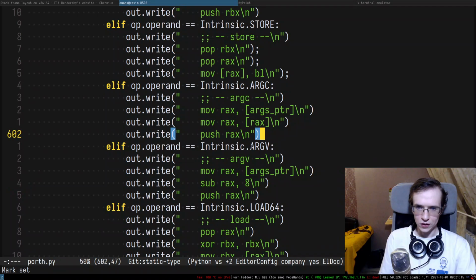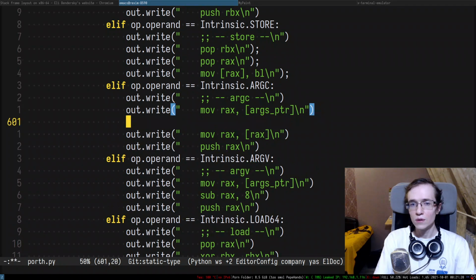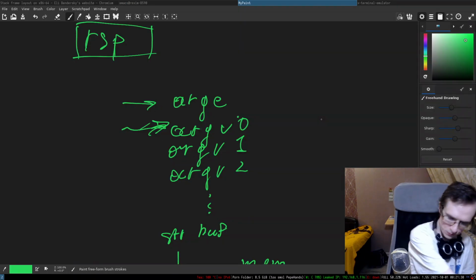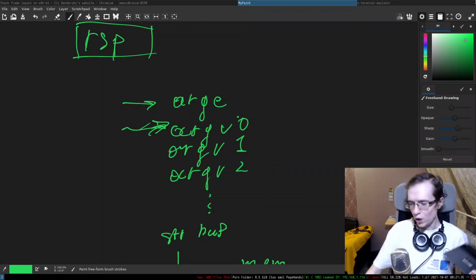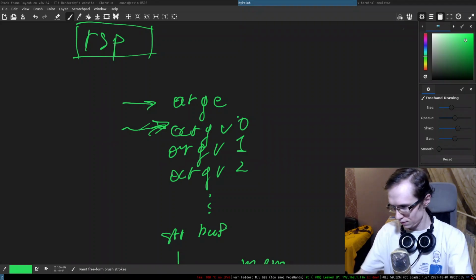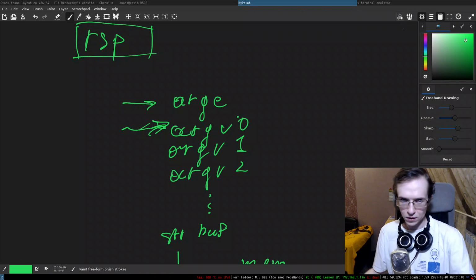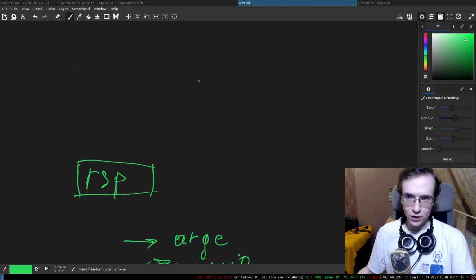I have a strange feeling that here I'll have to do something like sub rax 8. Yeah, because look. The only reason why you would do -16 to get to the pointer ArgV is when you have, right, so this is the stack, this is where it starts.